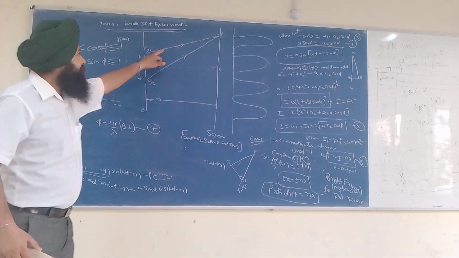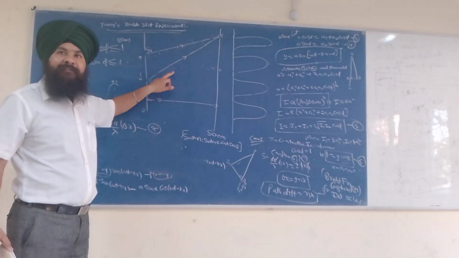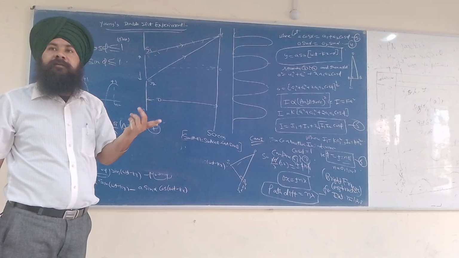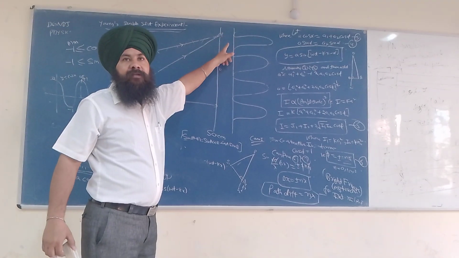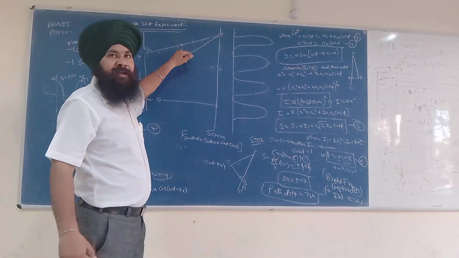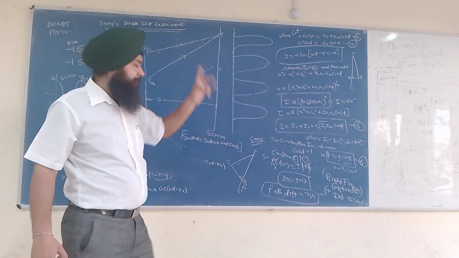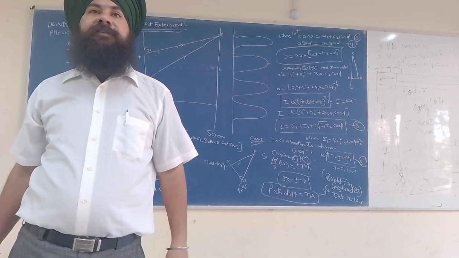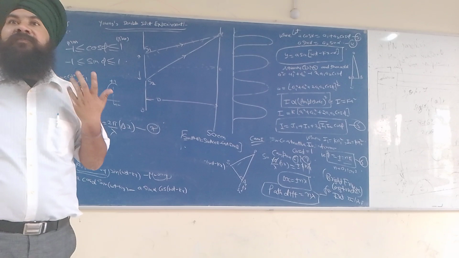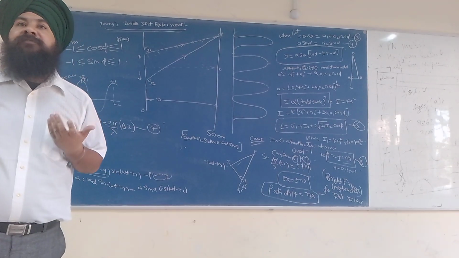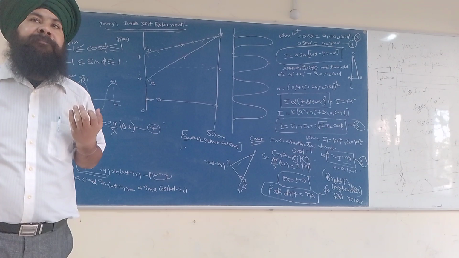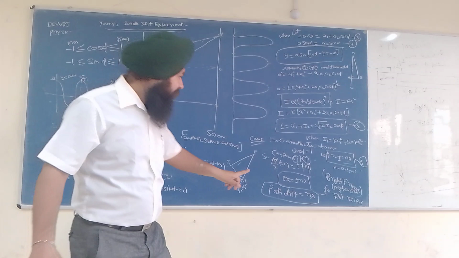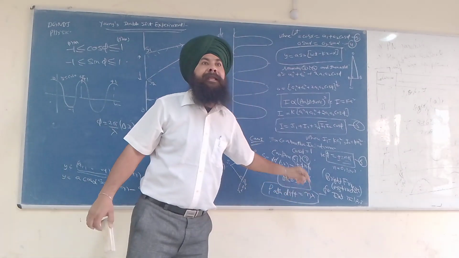If this is 6 lambda and this is 7 lambda, 7 minus 6 is 1 lambda. So what kind of interference would there be? Constructive interference. If it is 4 lambda and 6 lambda, 6 minus 4 is 2 lambda. It means we are getting a bright fringe. What is the important factor which decides whether the interference will be constructive or destructive? Path difference. And the path difference must be equal to n lambda, an integral multiple.